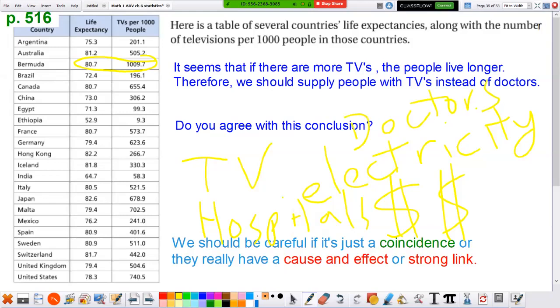So the TV is actually an indication of money. The countries where they don't have TVs, it's because there's not much money. If there's not much money, they can't afford hospitals and doctors and healthcare. And unfortunately, that's why they're not living long. So you've got to really think about what is the cause and effect. People often do this to mislead you. Next slide.